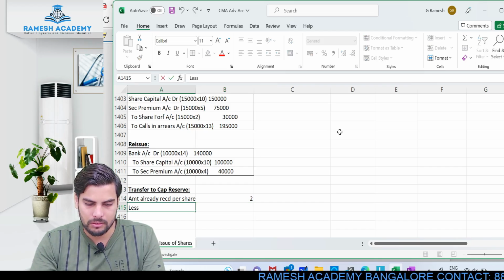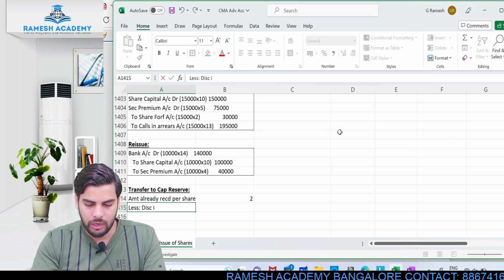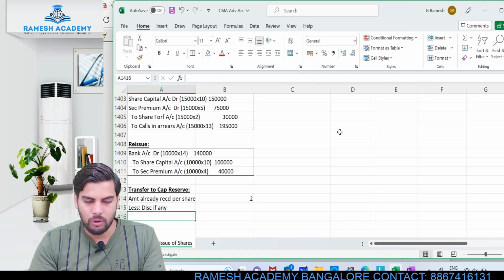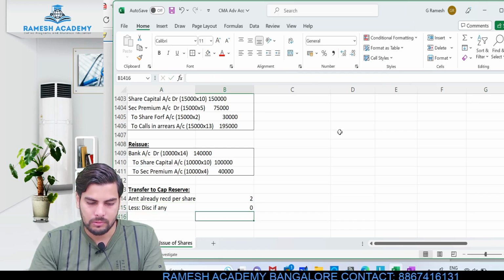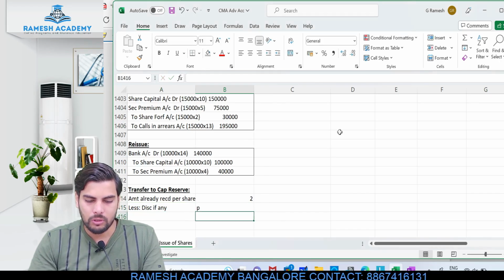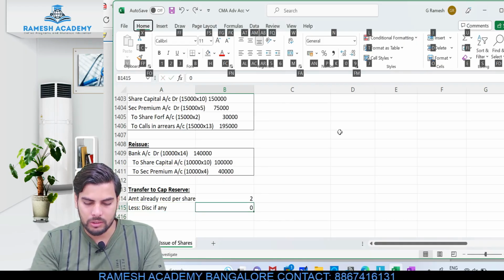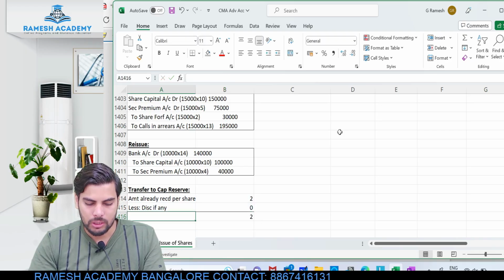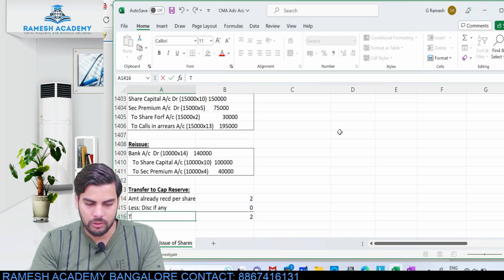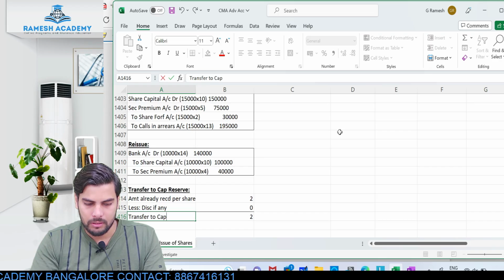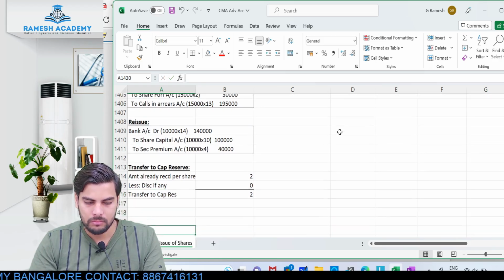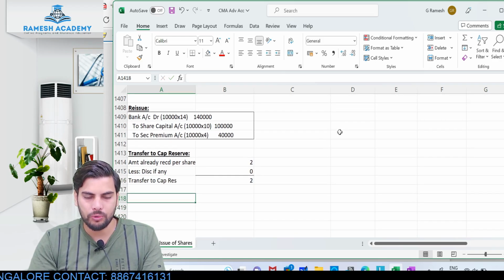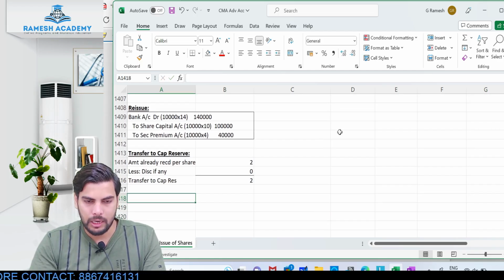Less discount, if any. In this case, was there any discount on reissue? No, right? There was no discount on reissue. The shares were actually reissued at premium. So this 2 rupees is what we need to transfer to capital reserve. 2 rupees per share is what we need to transfer to capital reserve. What would be the entry?